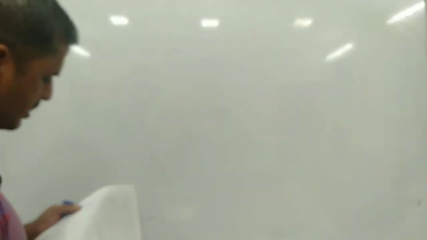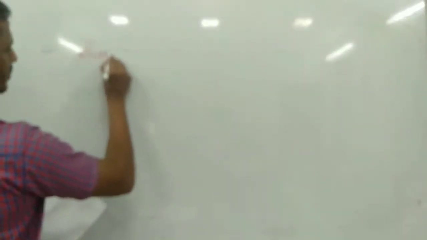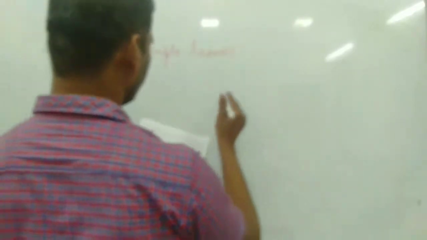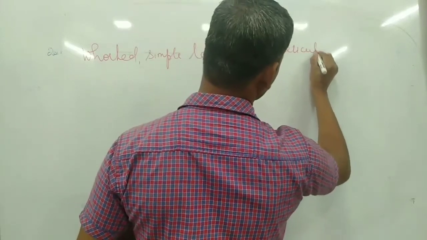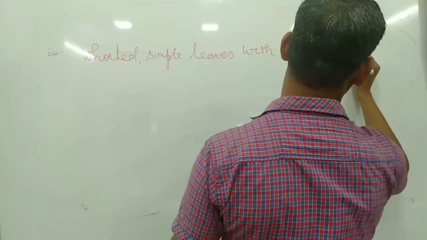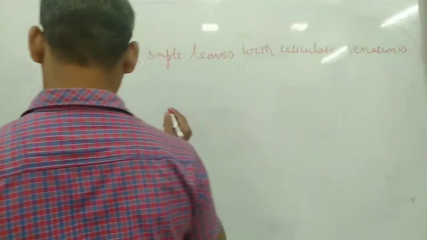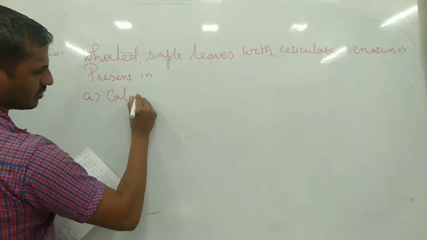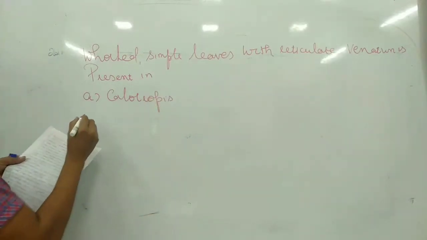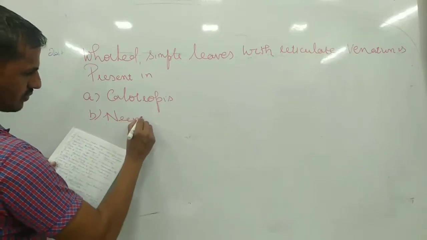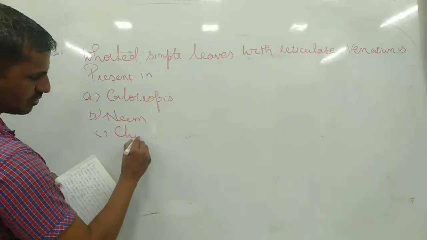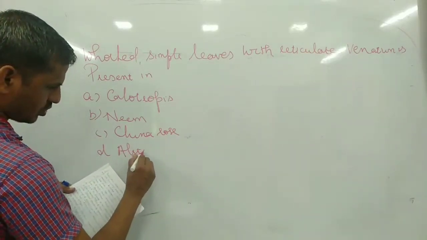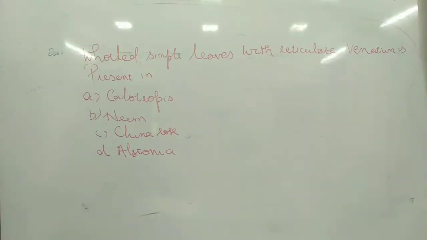Next question. Simple leaves with reticulate venation is present in: A Calotropis, B Neem, C China rose, D Alstonia. So leaf, it is called simple with reticulate venation.